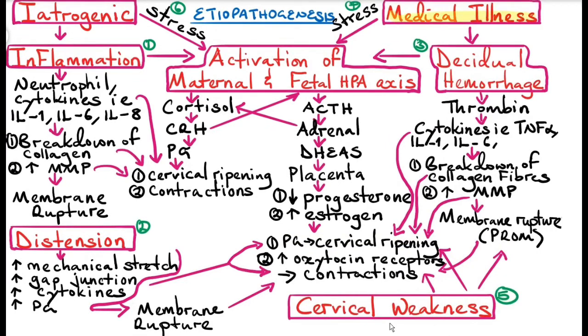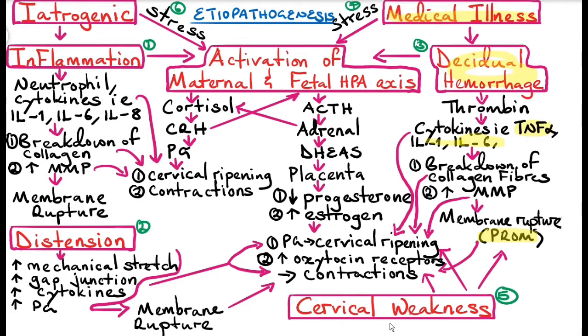Medical illnesses like severe preeclampsia and PROM can also trigger abruptio placenta, which can cause decidual hemorrhage. Once decidual hemorrhage occurs, there's formation of thrombin to stop the bleeding. Thrombin in turn triggers cytokine formation like tumor necrosis factor, interleukin 1, and interleukin 6, which causes production of collagenase and increased matrix metalloproteinase.